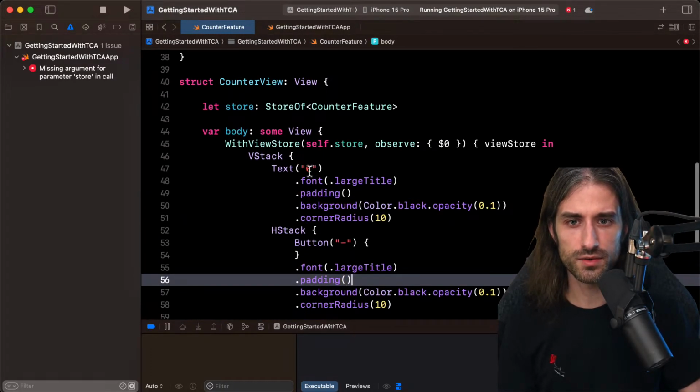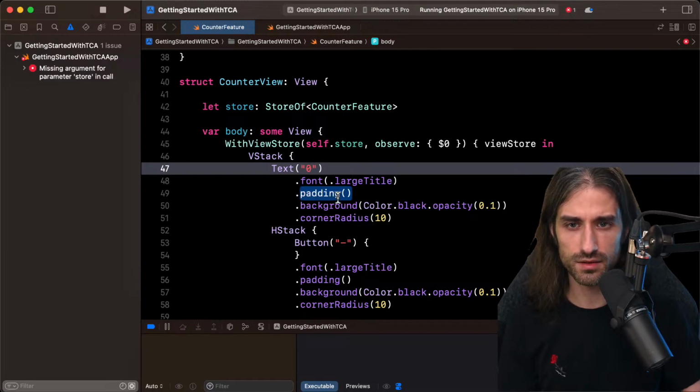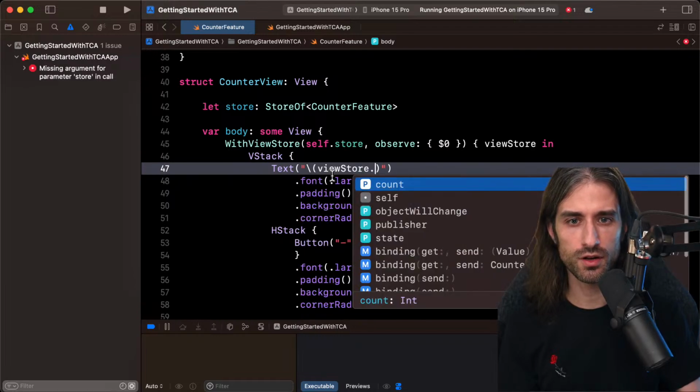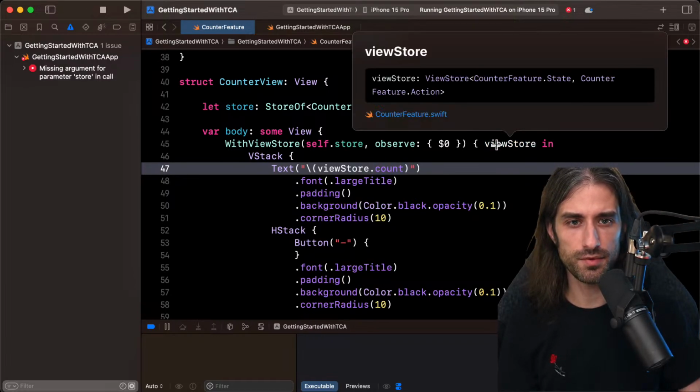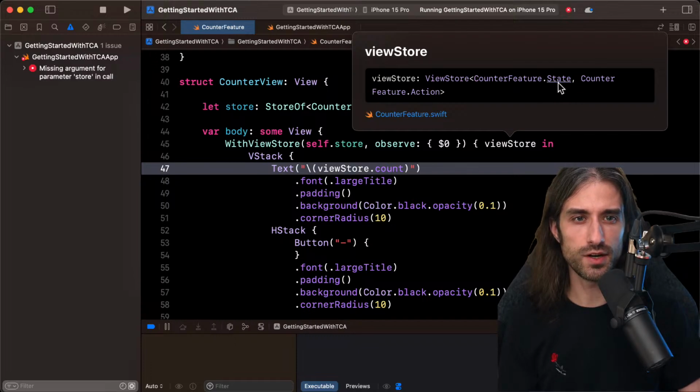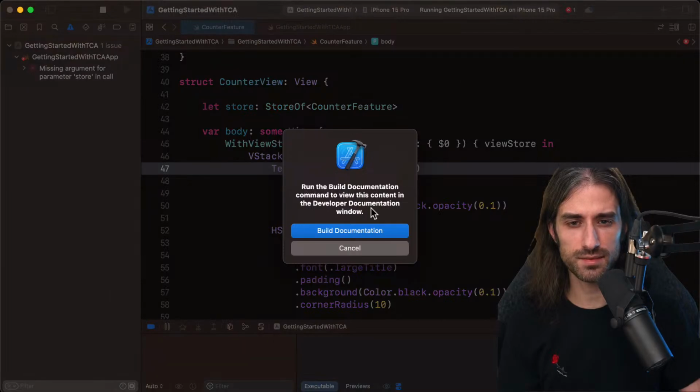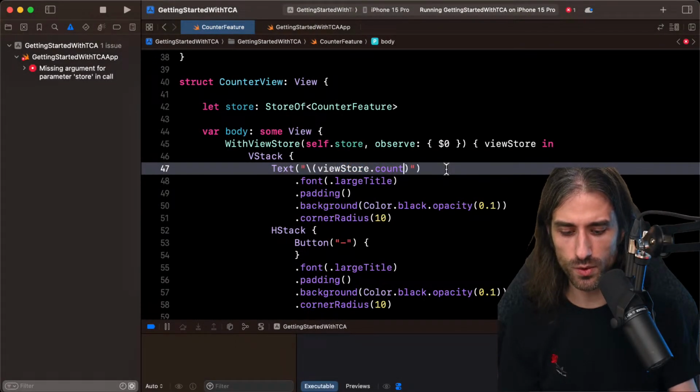Okay. And so now for the text, I'm going to use string interpolation, and I'm going to do viewStore.count. So let's see what is the type of viewStore. It's a ViewStore of CounterFeature.State and CounterFeature.Action. Okay, so I guess it's that because you can read the state and then you can send actions to it. So that makes sense.